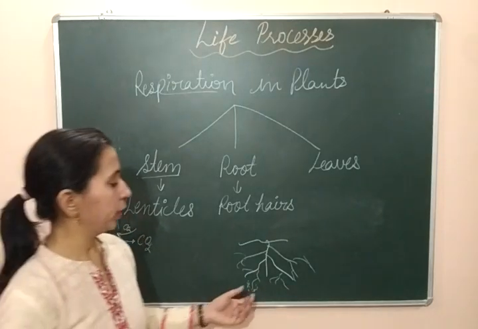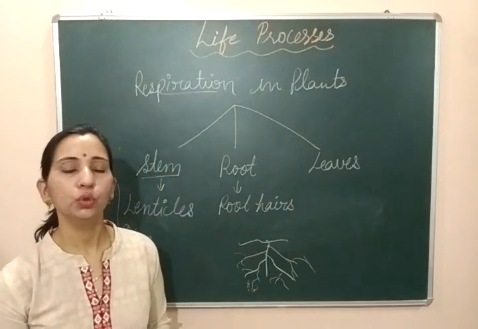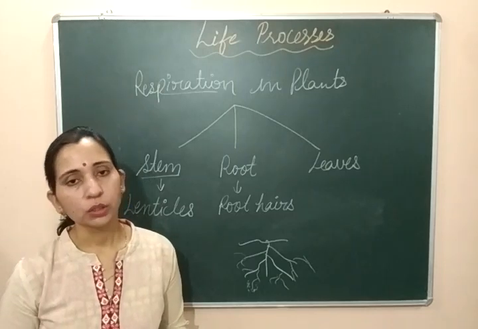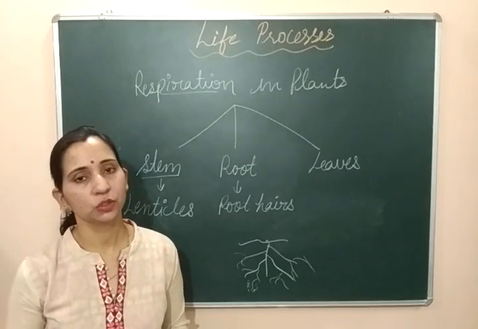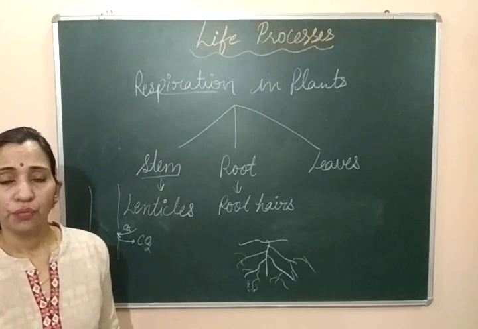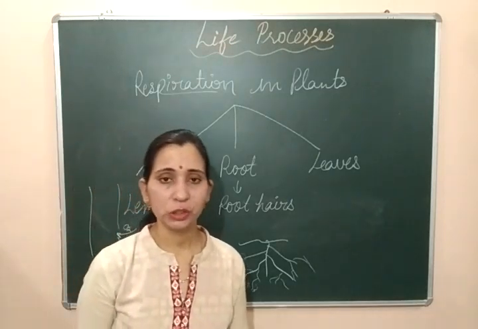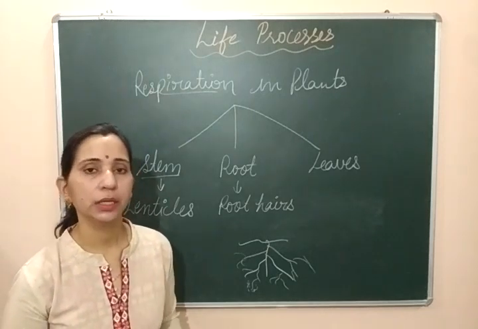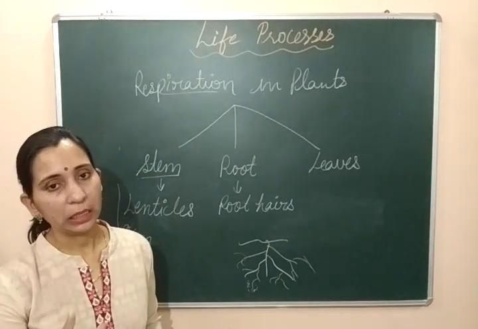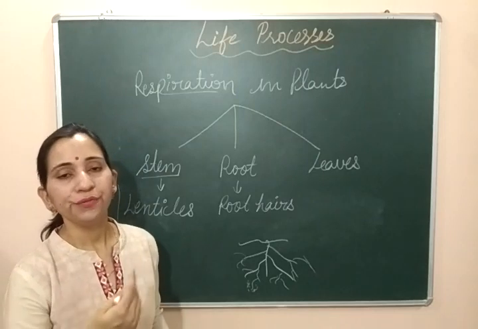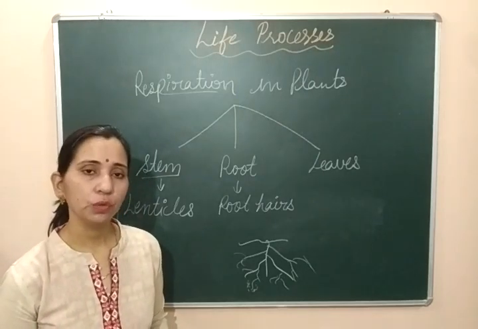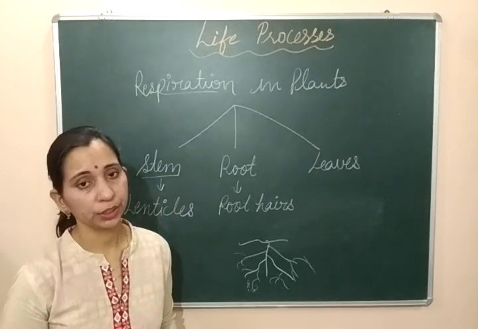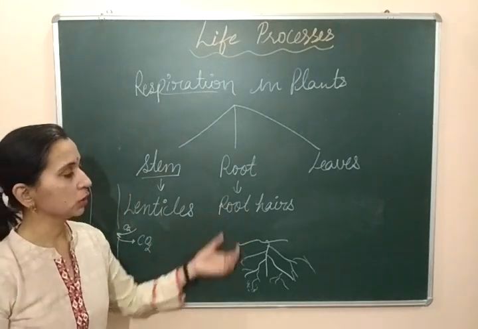Roots के भी अंदर hair like structure present होती है जिसे हम बोलते हैं root hairs. ये root hairs directly soil के contact में होते हैं, और soil के particles जो loosely packed soil होती है उन particles के बीच में free space present होता है, और उस free space में गैसेस लाइक एयर प्रेजेंट होती है, और वहीं से ये रूट हेयर्स एयर को और गैसेस को डायरेक्टली डिफ्यूजन के थ्रू इनटेक करते हैं. So oxygen can directly come inside the roots through its root hair. So by this way roots get respire.